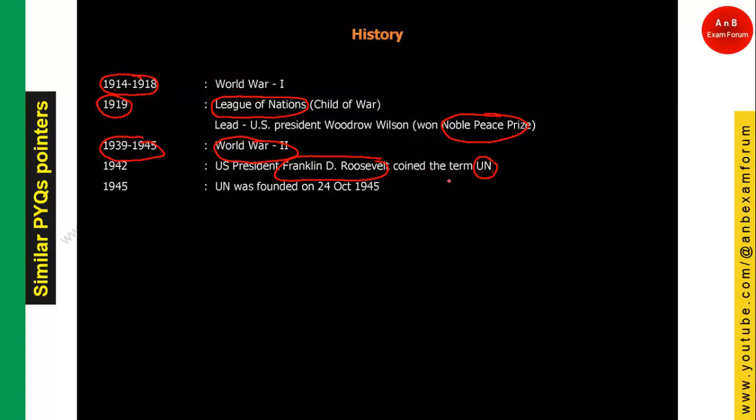Franklin D. Roosevelt is the person who coined this terminology, United Nations. This question we have seen in one of the exams. It happened, I think, on 1st January 1942, more specifically 1st Jan. And the very important year 1945, just after World War II, the United Nations Charter came into picture. That means the United Nations was officially founded, and as we have seen, it was founded on 24th October 1945.